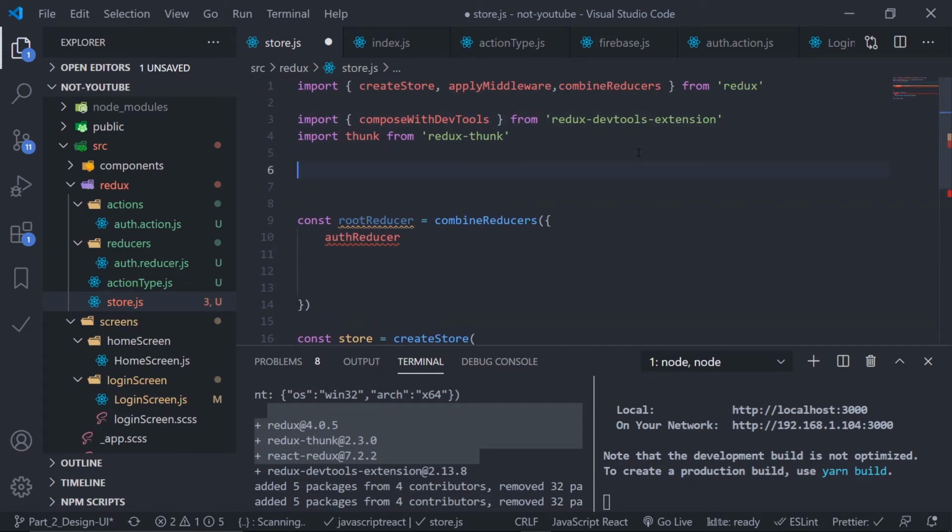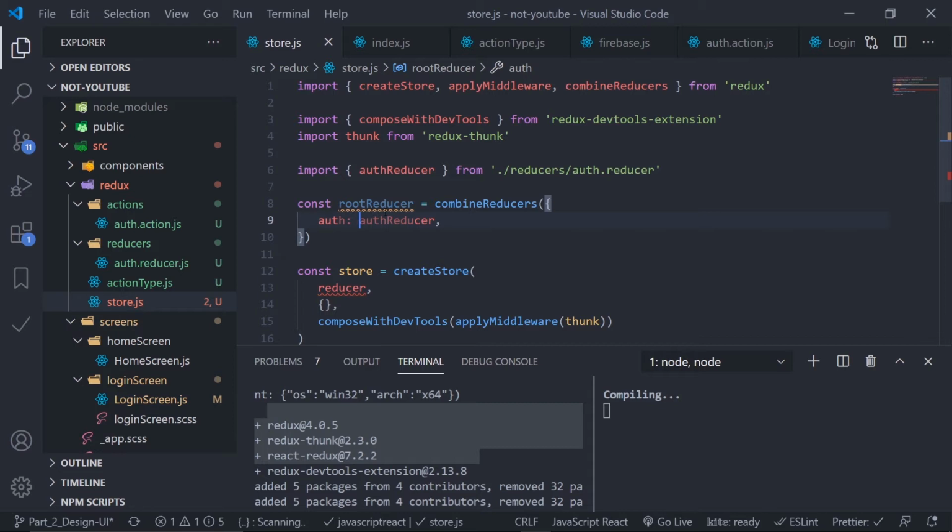So at the top, import from inside the reducers, inside the auth reducer, I'll get my authReducer, that's it. And I'll pass this as auth, so auth as the authReducer. Now I need to pass the root reducer to my store.